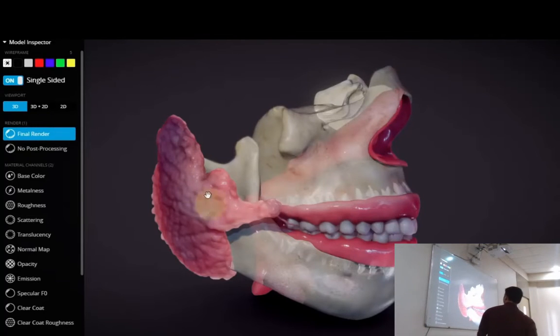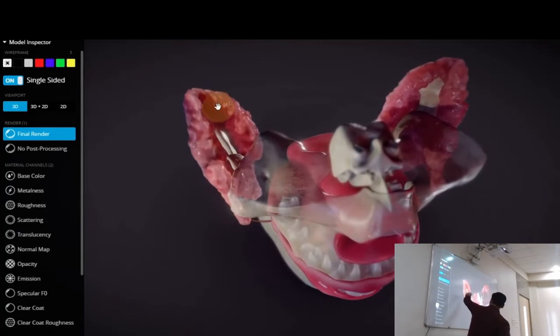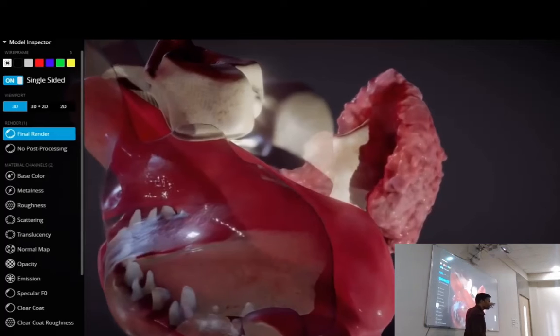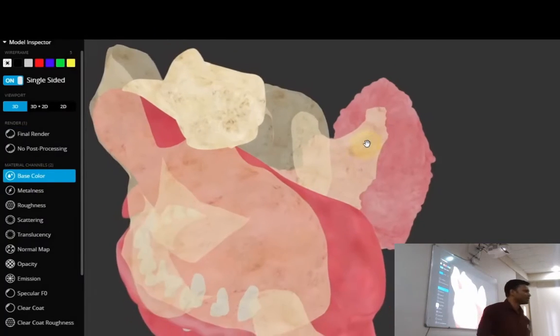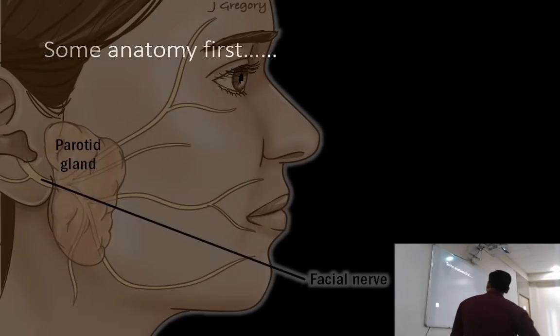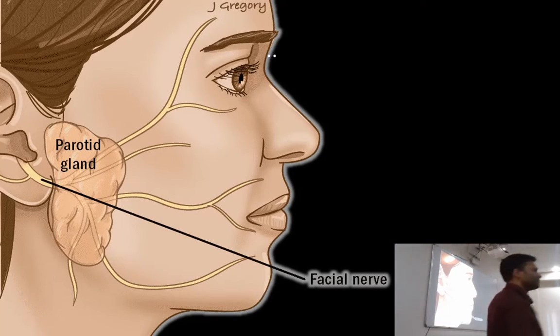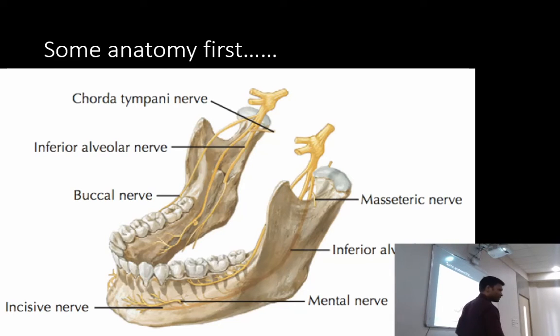So this is the parotid gland. If we view it from the superior aspect, you can see it engulfs the posterior border of the ramus. So when we give an inferior alveolar nerve block, our needle might go into the parotid gland and we might accidentally deposit the local anesthesia solution in the parotid gland. The parotid gland has the facial nerve, and that will lead to facial nerve palsy, which will be temporary, of course, but that is a complication.